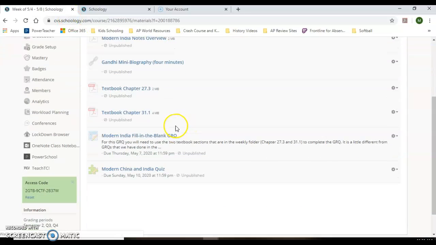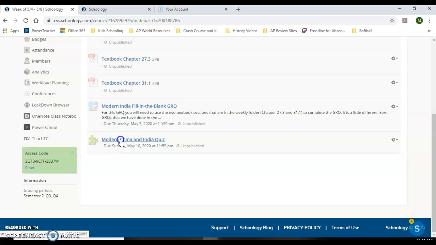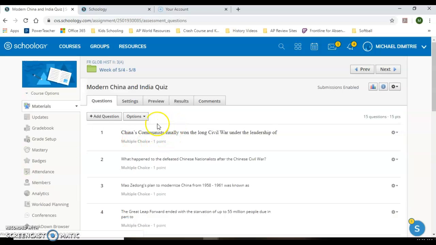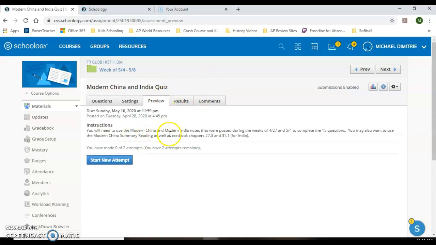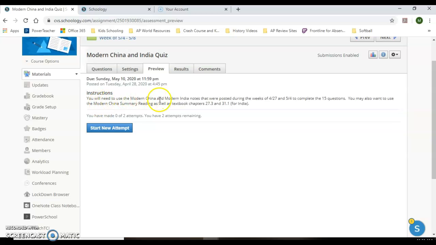Now I want to take you lastly, most importantly, to this quiz here. The quiz is very basic. Okay, when you click on it, yours is going to look a little different than mine, but yours is going to look more like this preview of what it looks like here. The instructions are you will need to use the Modern China and Modern Indian notes that were posted, so you can have all this stuff open on a different web browser or a different window. But you want to use the Modern China, Modern Indian notes that are posted from this week that we're in now, May 4th through May 8th, and the week of April 27th through May 1st.